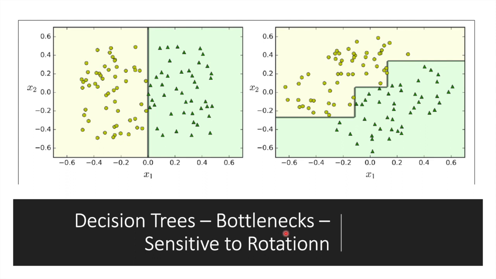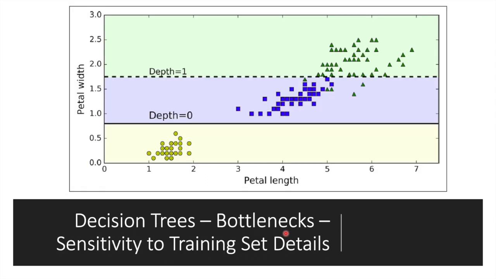More generally, the main issue with decision trees is that they are very sensitive to small variations in the training dataset. For example, if you just remove the widest iris versicolor from the iris training dataset and train a new decision tree, you might get a very different model, as you can see here.